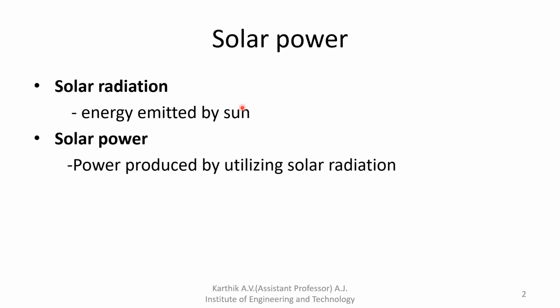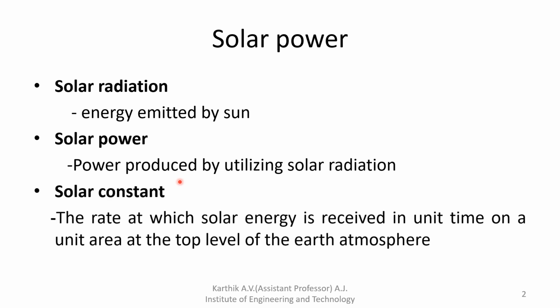Next, solar power is the power produced by utilizing the solar energy. Solar radiation is nothing but energy emitted by the sun, that is called solar radiation. Next, solar power is nothing but the power produced by utilizing the solar radiation.